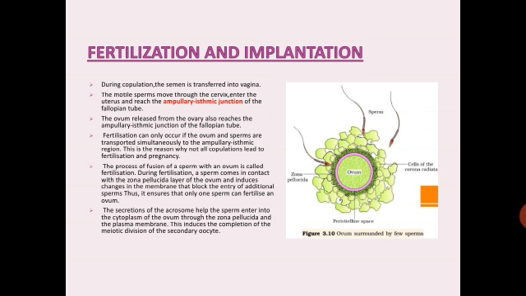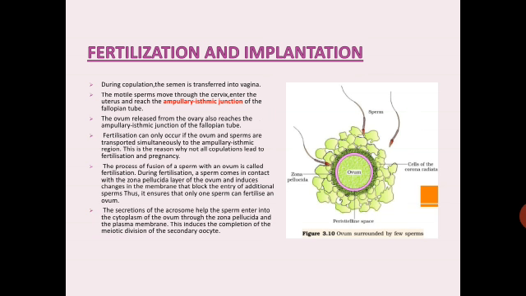If you remember, when we studied the female reproductive system, we studied the fallopian tube, which has an ampullary region and an isthmic region. So here, ampulla, isthmus, you have studied that. There is an ampullary isthmic junction where the actual fertilization takes place. So a very, very important question again for 1 mark.